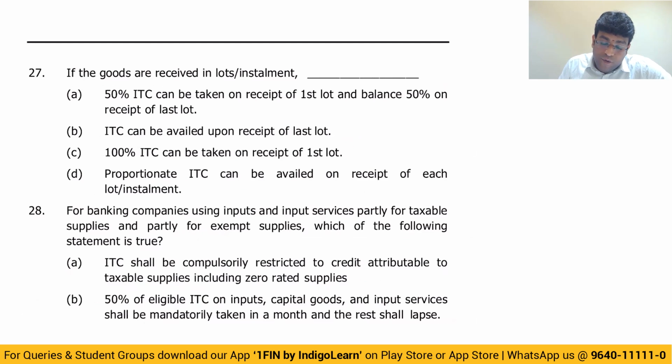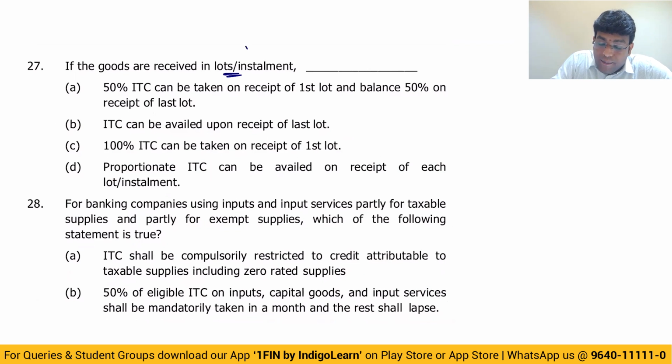27th question. If goods are received in lots or installments, guys, section 16: credit can be availed only upon receipt of the last lot or installment. There is no concept of proportionate ITC and all. So answer is option B, receipt of last lot.